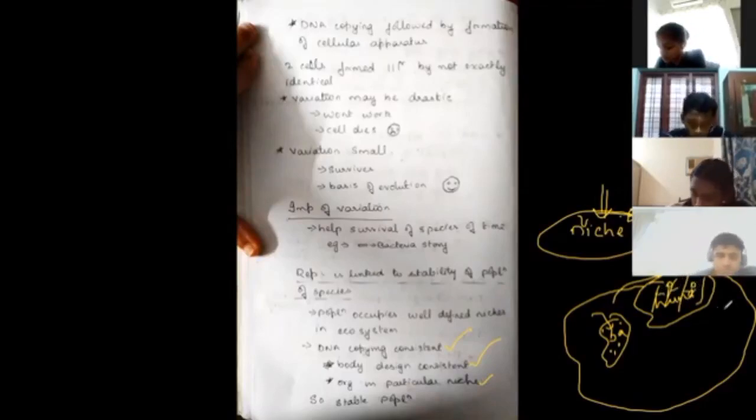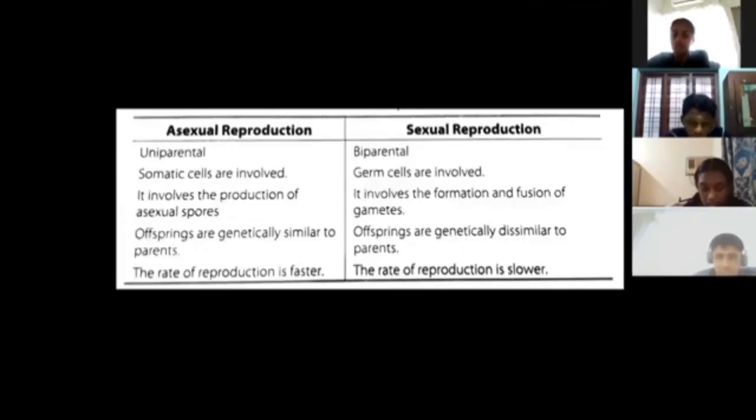In case it is completely different, say I have created a totally different kind of human being, then a new niche has to be created and the population wouldn't be able to be maintained. So all these complications are going to arise if the DNA copying was not proper. So this is the importance of inheritance. Inheritance means DNA is getting copied in the exact right manner without much variations.